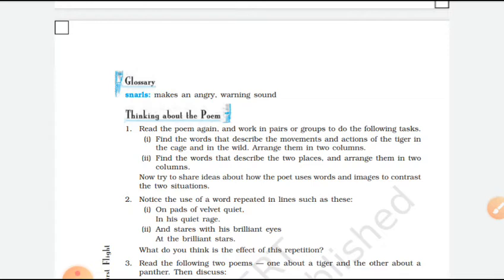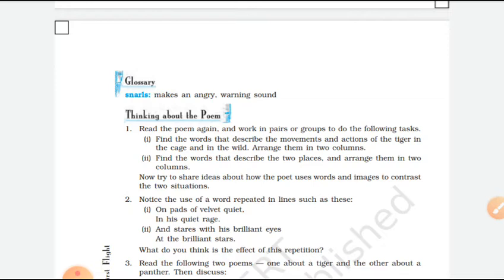In this question, simply students, you have to compare the movement of a tiger in the cage and in the forest. Means in one column you will write how is the movement of a tiger in a cage. For example, he stalks. Stalk means he walks slowly. He can take only few steps in that cage, and in cage he is in anger.